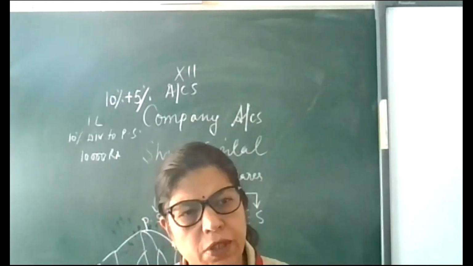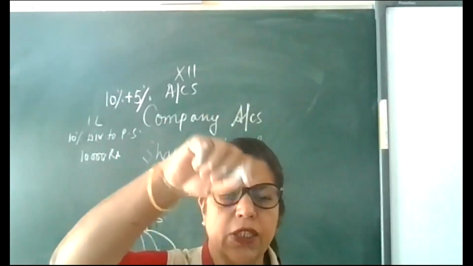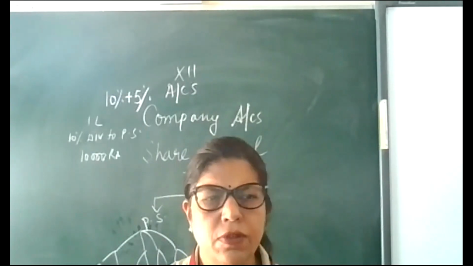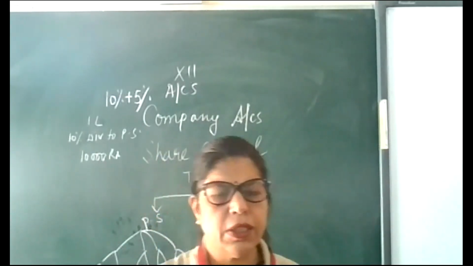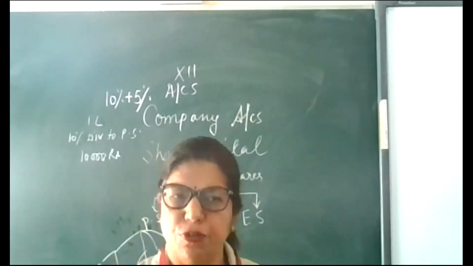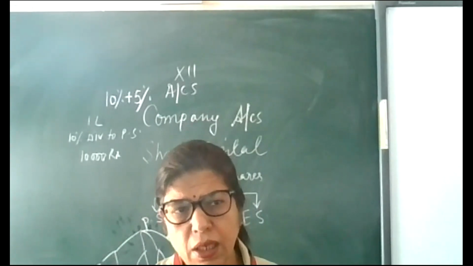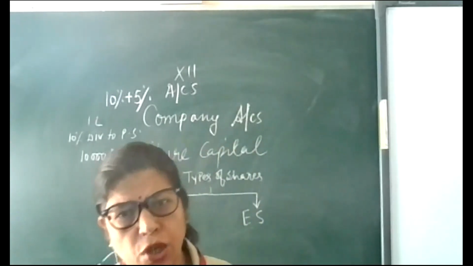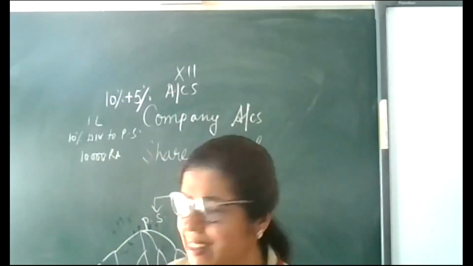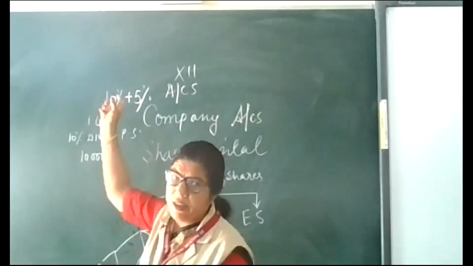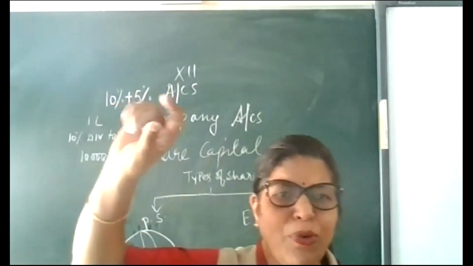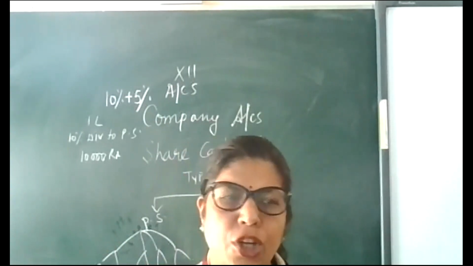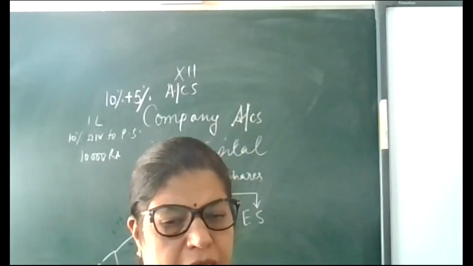Then convertible, non-convertible means those preference shares which have the convertibility right, they will convert into equity. Non-convertible means they will not be converted into equity in their life. Then last is participating and non-participating. Participating means extra benefit. They will get an extra amount whenever the company has extra profits. They will participate in the extra profits. And non-participating means they don't have the right to participate.